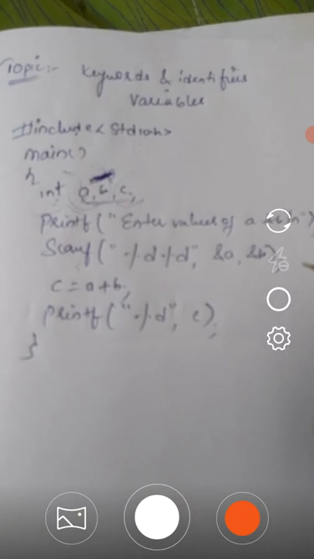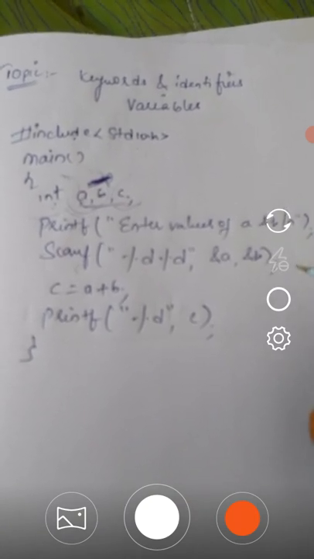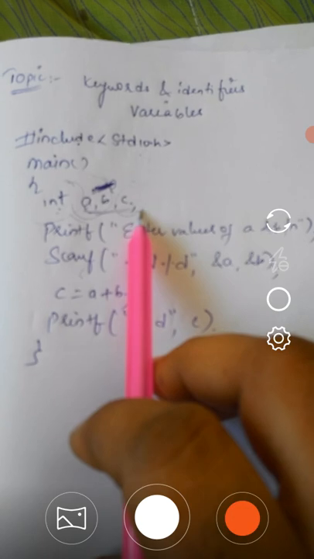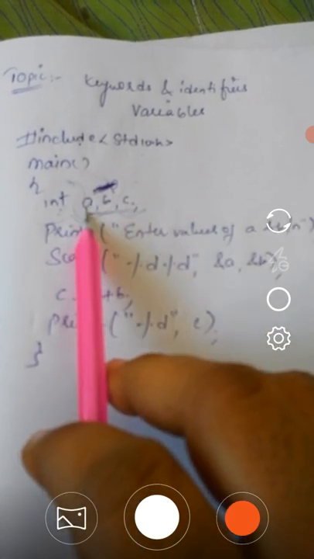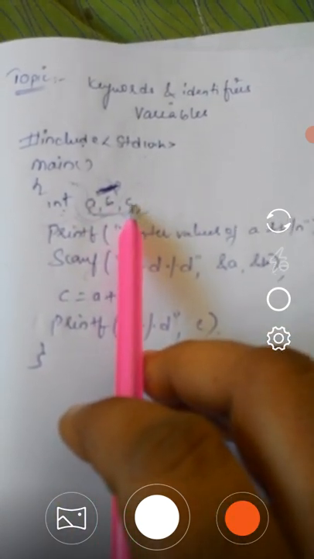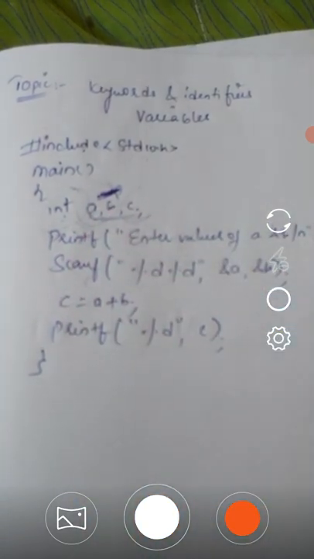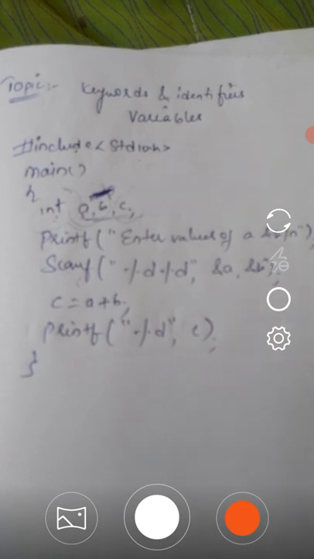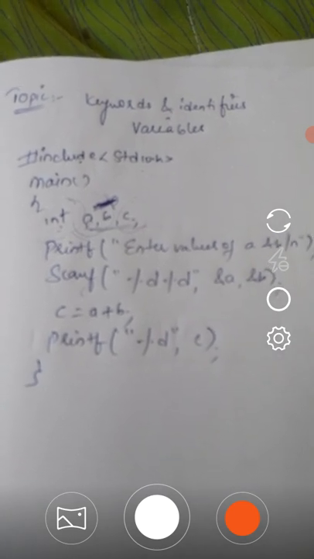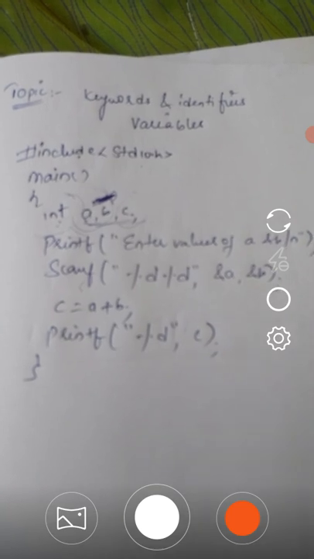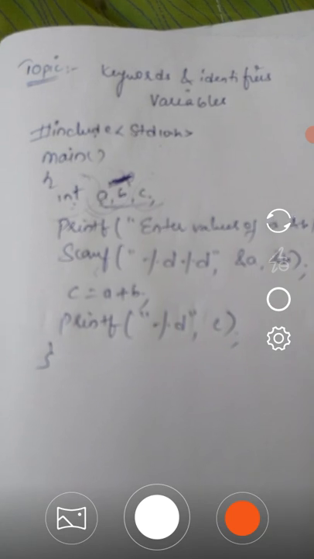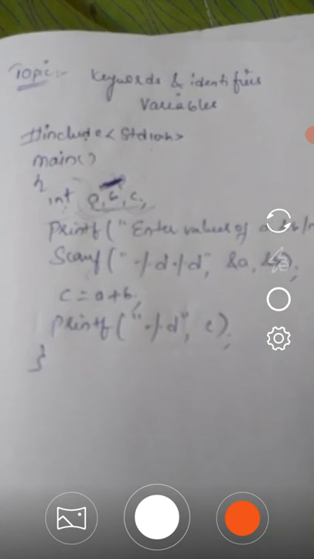Any variable should be named so as to distinguish one from each other. Here I am considering the variables a, b and c. Any variable should be named so as to distinguish one from the other. And we have some rules for defining variables. What are the rules? We can see now.